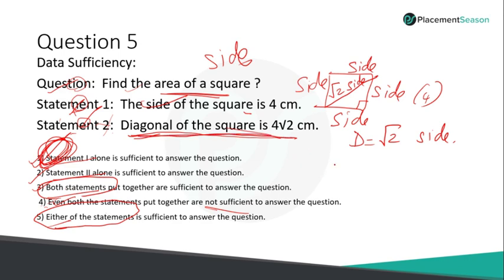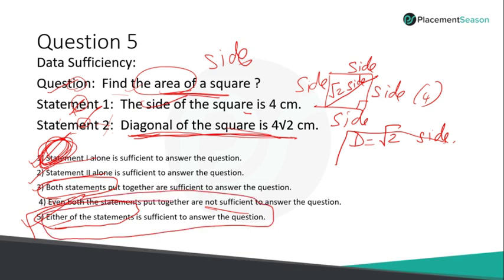So if I have any one of the statements, that is enough for me to find the side and then find the area. So the answer is either statement 1 or 2 is sufficient to answer. So the answer is option 5. Clear? So please read statement 2 also. Then only you can decide.